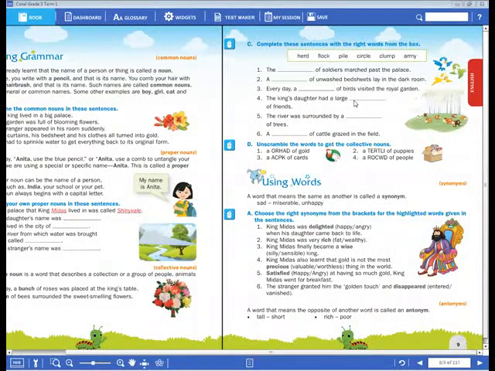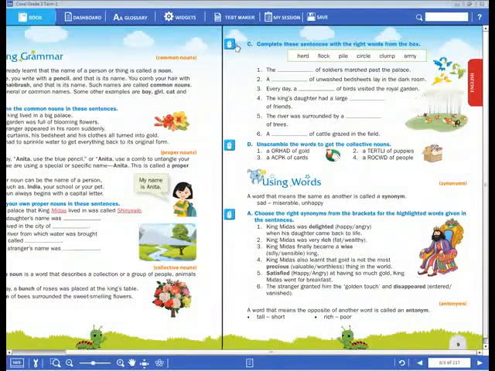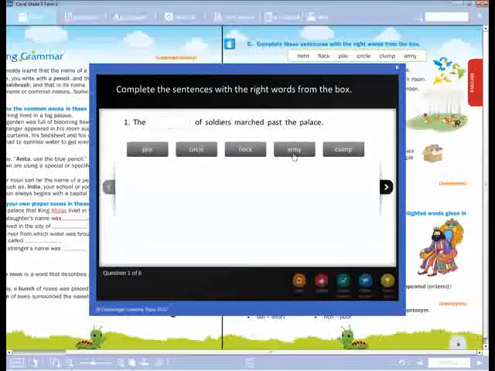We can take it as a clump or something like that. For everything we have a special name for the collection of those things. You have to complete it in your textbook. The dash of soldiers marched past the palace. A group of soldiers, what do we call it here? Army. So shall we take this one?